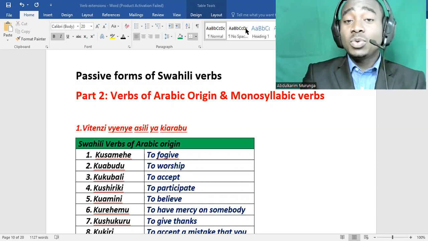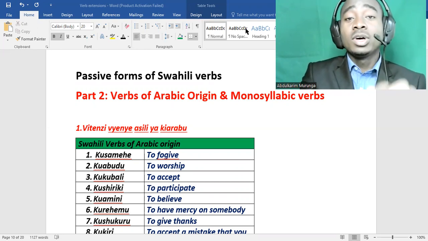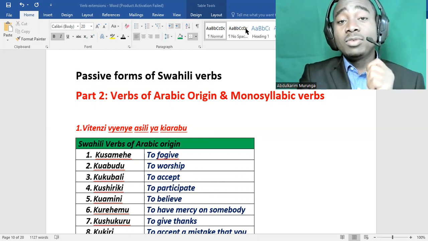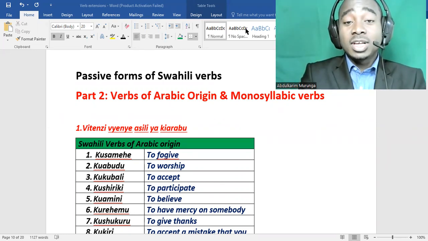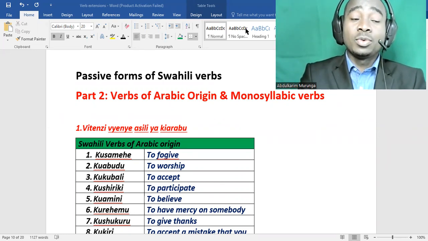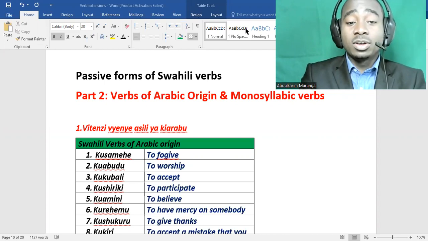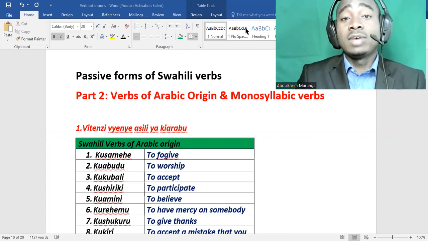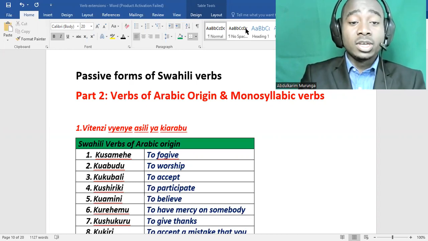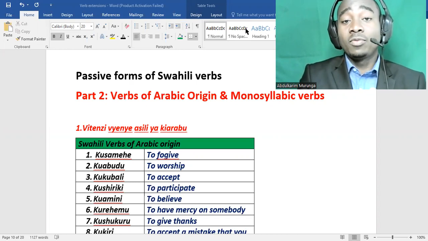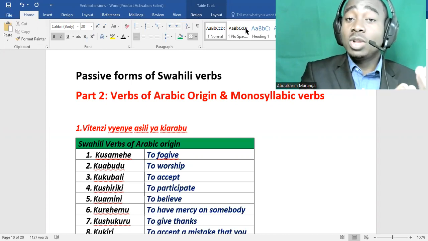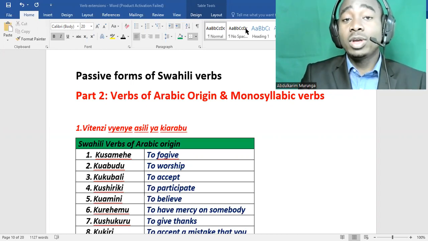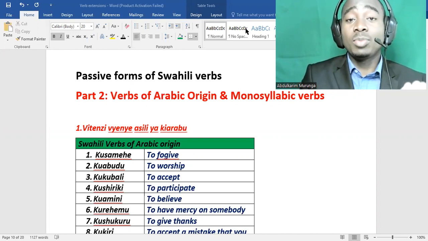So in the previous lesson, we learned about the passive forms of verbs of Bantu language origin. Bantu is African language, mostly in East Africa, also in Central Africa. People speak Bantu language, and they have common roots of words. And so we have the verbs that are derived from the Bantu language origin, and also we have the verbs that are of Arabic origin.